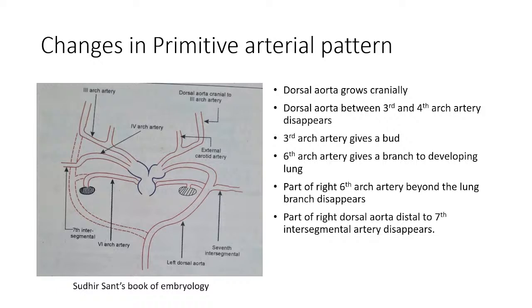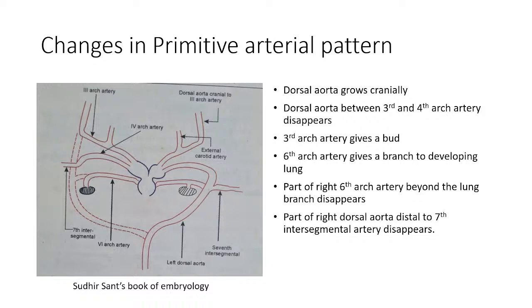The arch of aorta gives rise to the brachiocephalic trunk, left common carotid and left subclavian, and the brachiocephalic divides into two branches, right common carotid and right subclavian. So these are the major arteries and the pulmonary trunk. We will see how they are derived.